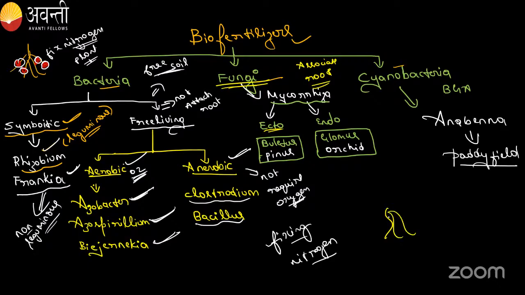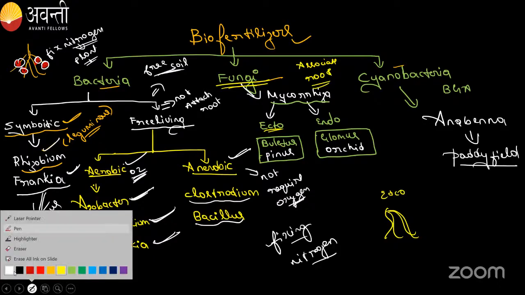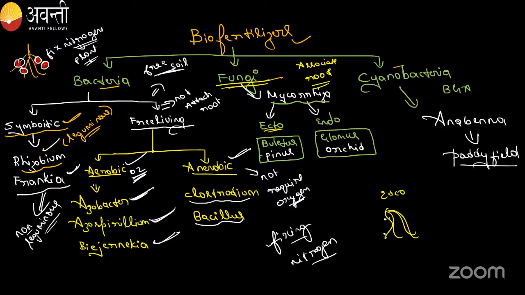So here the root is there. Okay. So it is ecto. Just it will attach to the root. It will not go inside the root. It will not go inside the tissues. Okay. Ecto means attach to root only. For that, the example is the fungus Boletus and the plant Pinus. In the gymnosperm you studied, right? For the Pinus root, the Boletus fungi is going to be attached. That mycorrhiza we are going to call as ectomycorrhiza.